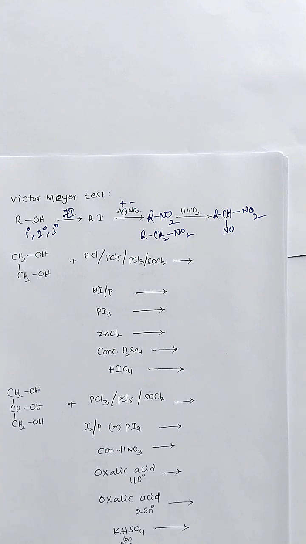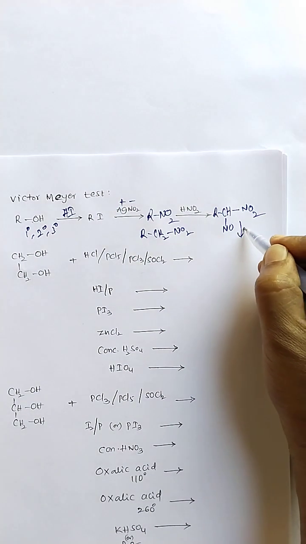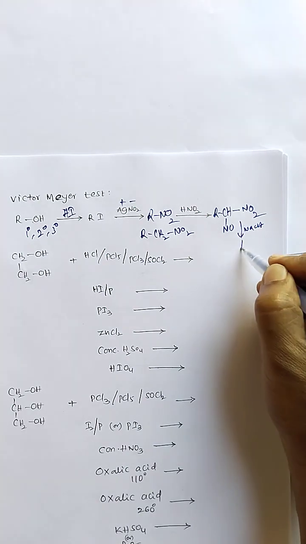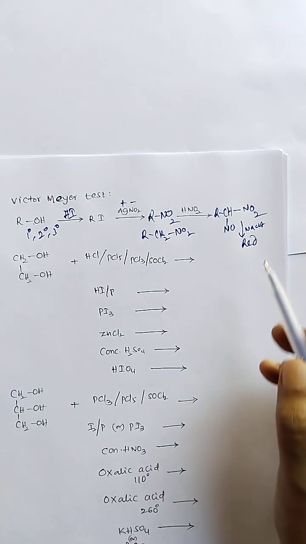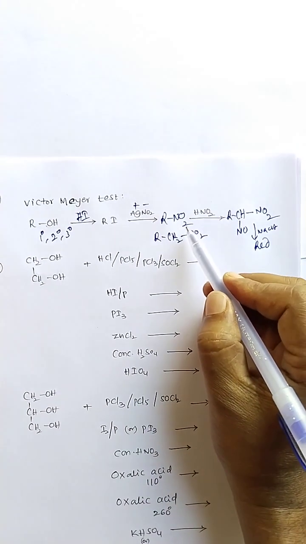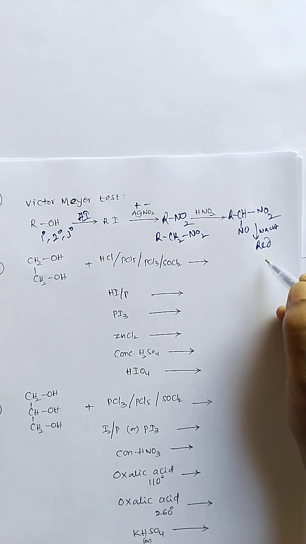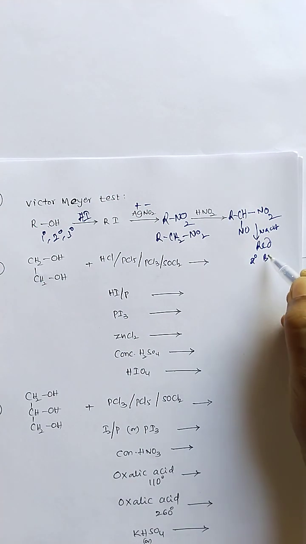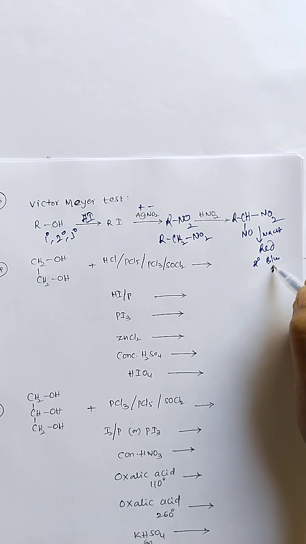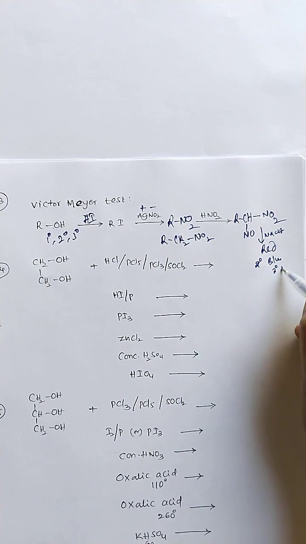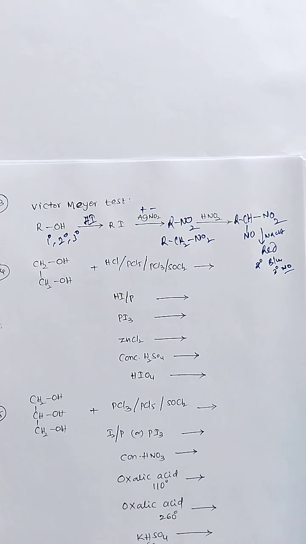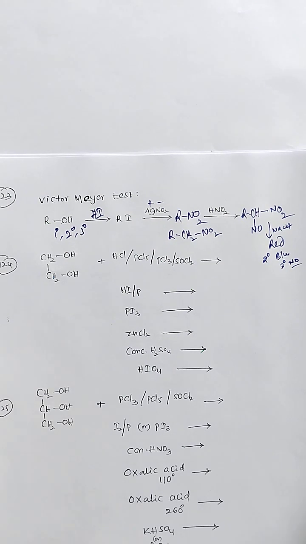Therefore, when you treat it with alkali, sodium hydroxide, it will be converted into a red color. If it is a secondary nitroalkane, a blue color is formed, and if it is tertiary, there will be no reaction and no color change. So this is the identification test for primary, secondary, and tertiary alcohols.